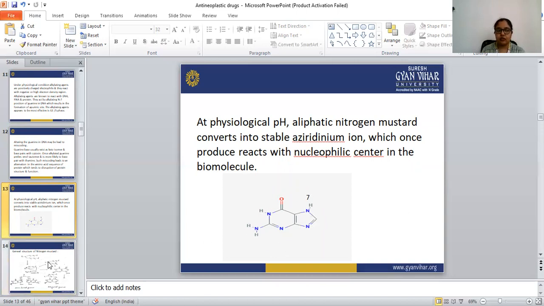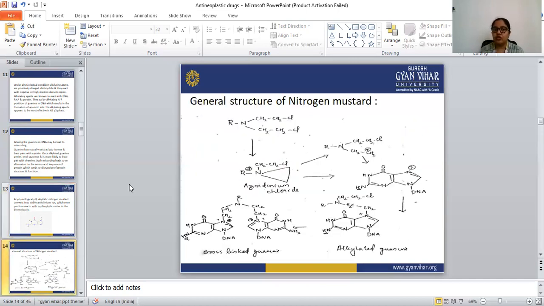Let's see how the nitrogen mustard reacts with this guanine and how the structure is impaired. The general structure of the nitrogen mustard is dichloroethylamine with one substituent, R. Every drug in the category of nitrogen mustards has this nucleus; only the substituent R is changed in every drug. This is necessary for showing the anti-cancer activity.